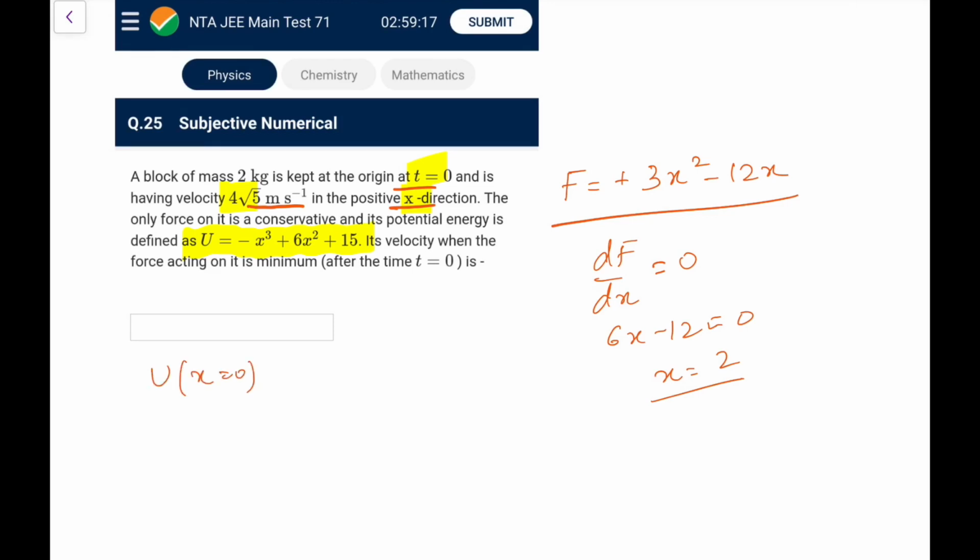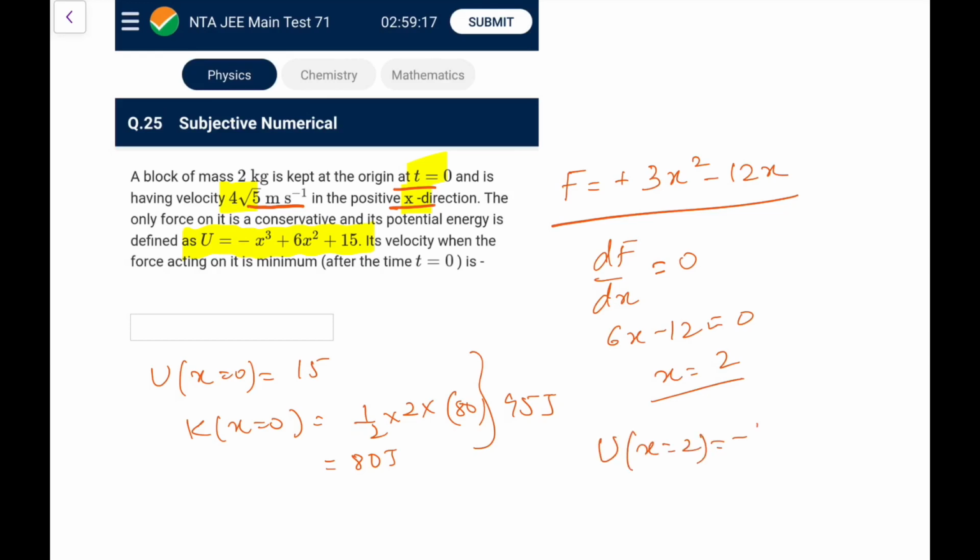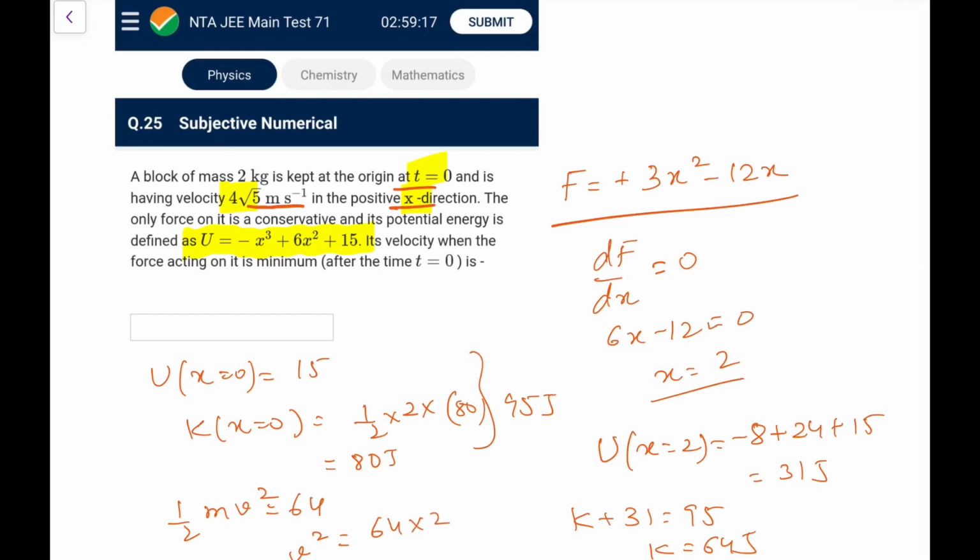First of all, let me calculate U at x equal to 0. That was 15. Kinetic energy at x equal to 0, as already given, is half into 2 into 4 root 5 whole square, that is 80. So this is 80 joules, that means the total energy is 95. Now at x equal to 2, the potential energy would be minus 8 plus 6 4s are 24 plus 15, that is 31 joules. So kinetic energy K plus 31 equals 95. So K comes out as 95 minus 31, 64 joules. So half mv square is 64, so v square is 64 into 2 by 2, that means v is 8 meters per second.